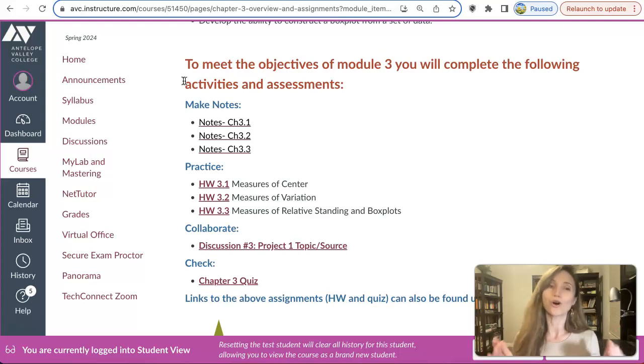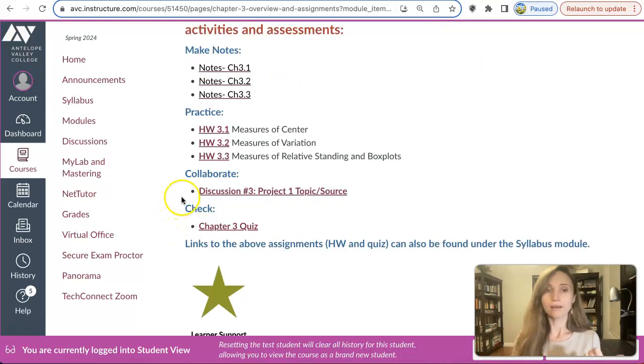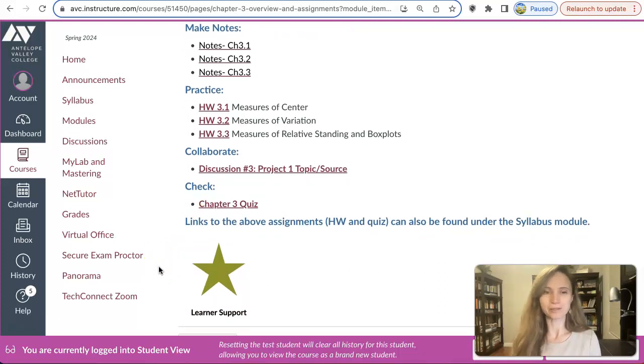And then practice doing homework, then participate in the discussion, collaborate with your classmates, and check yourself using the chapter quiz. Chapter quizzes can be taken multiple times, up to 10 times. So it's an excellent way to practice for the test, because on the test, there are similar questions as on the chapter quizzes. So don't miss that opportunity.